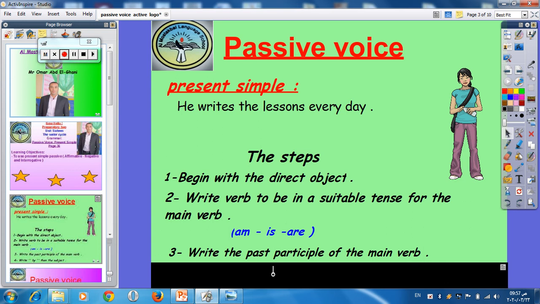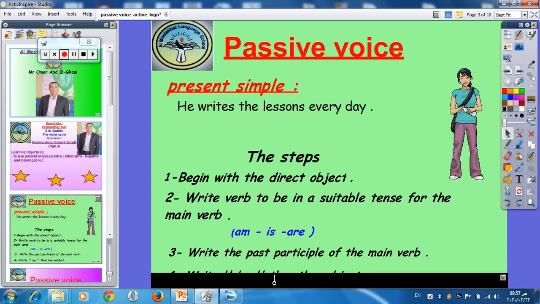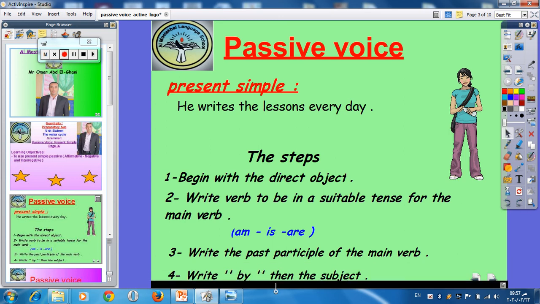So after you put are, the lessons are, write the past participle of the main verb. Written, right, excellent. Then write by and the subject. So the sentence will be